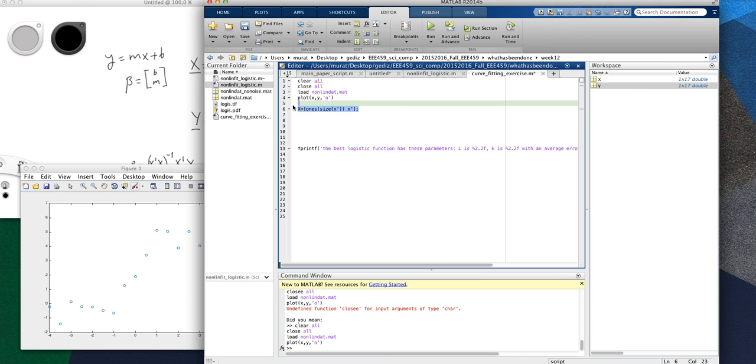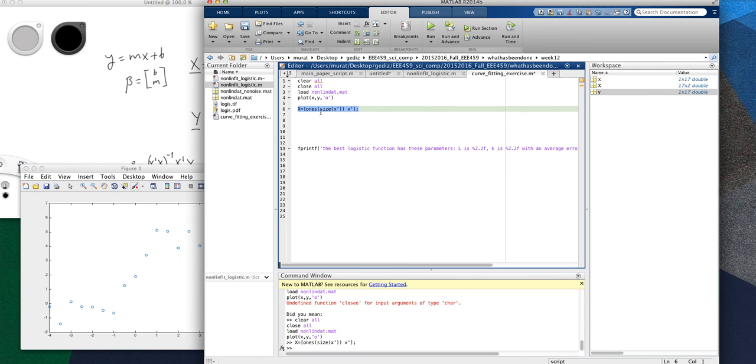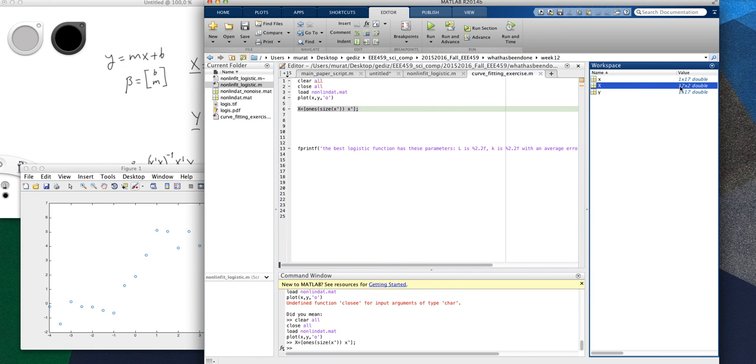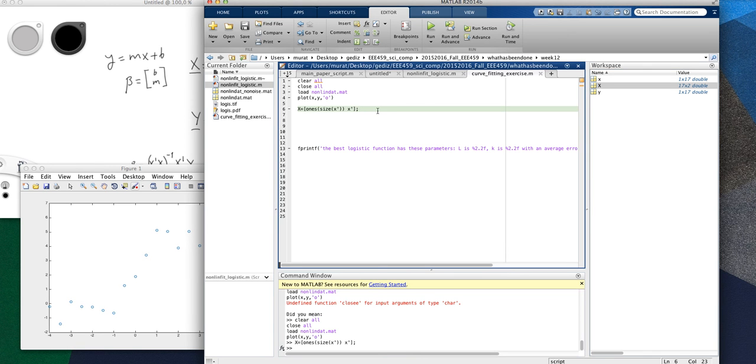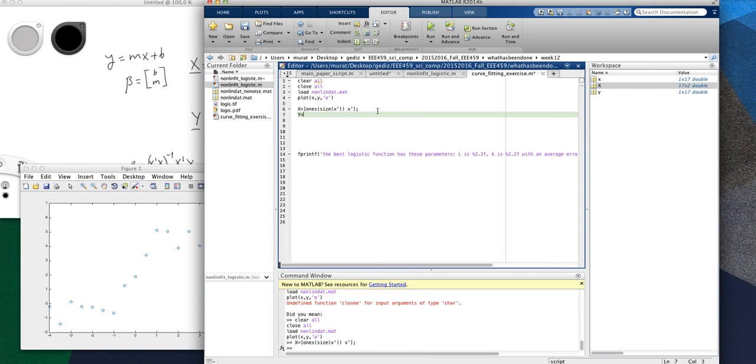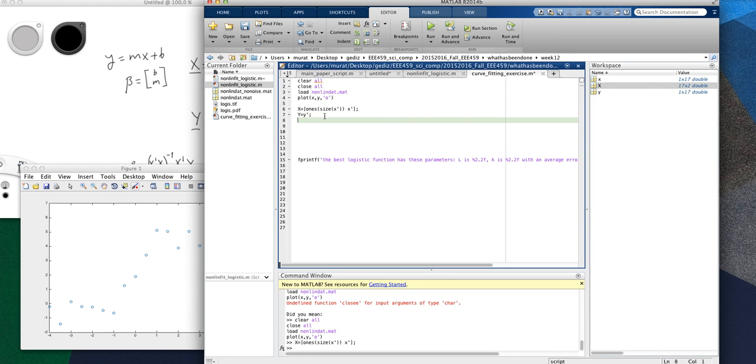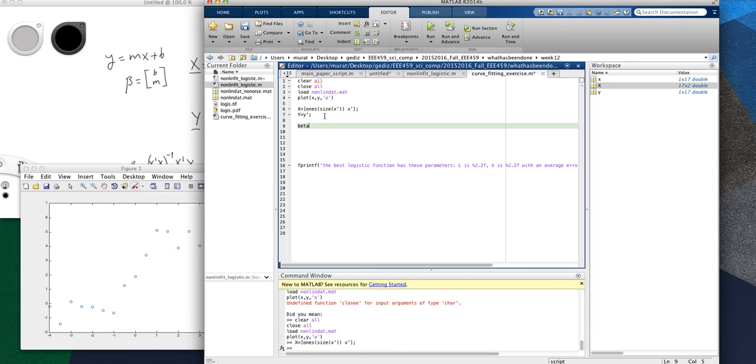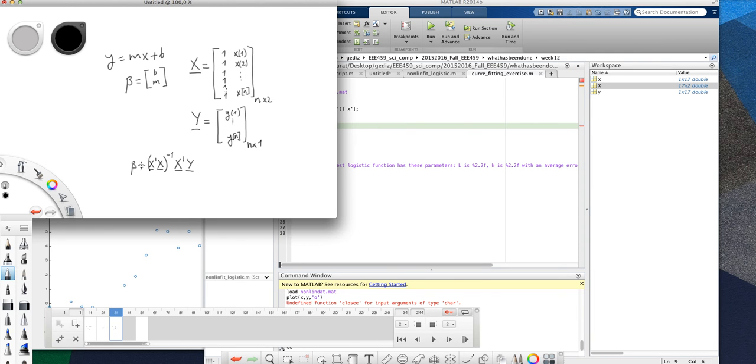So let's try this out. And now the X has 17 rows and 2 columns. Very good. This is what I wanted. I have to define also the capital Y in a similar way. It just includes the dependent variables. Now all I need to do is to plug this formula in to compute my beta.